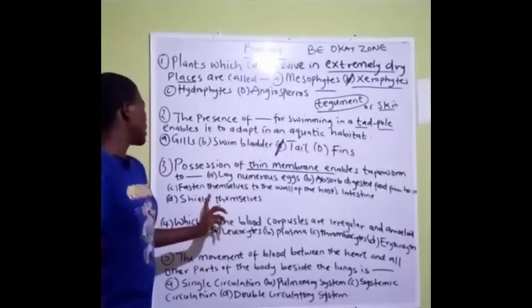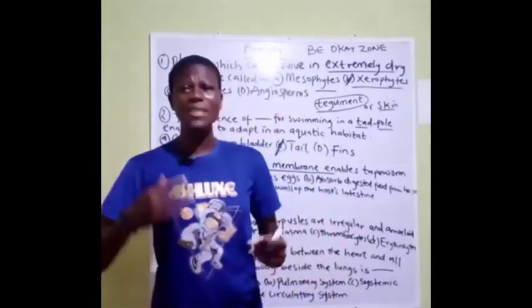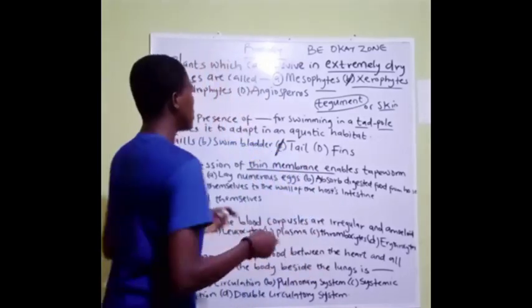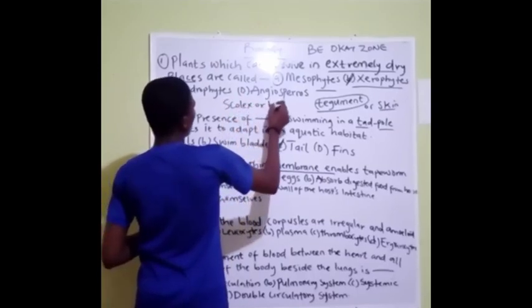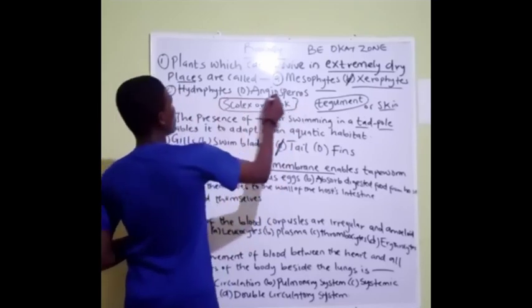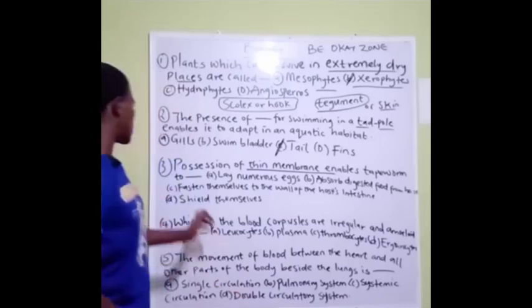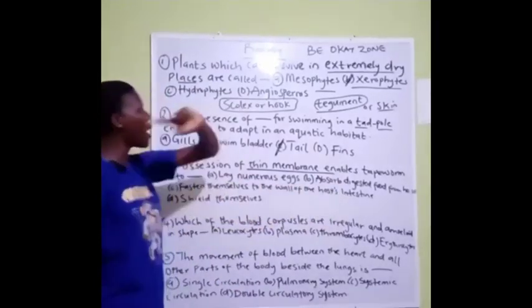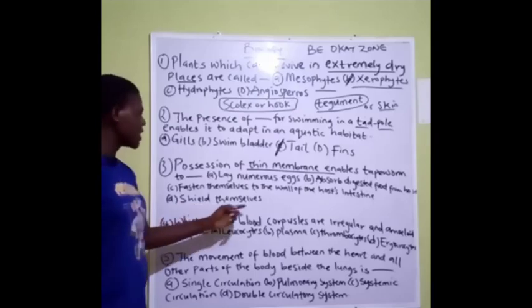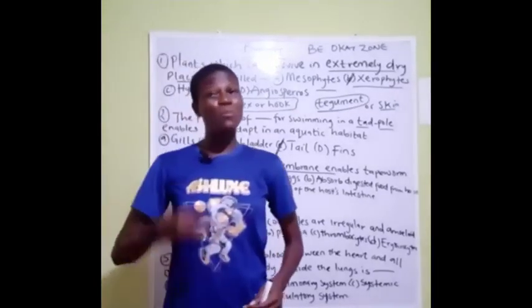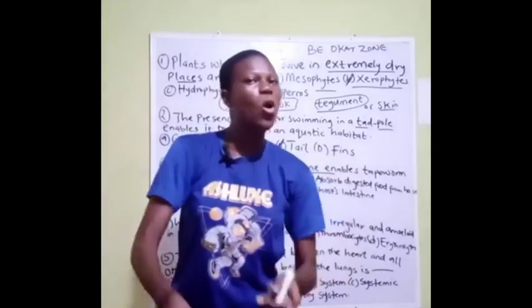So C, they fasten themselves to the wall of the host intestine. That is as a result of a certain adaptation they have, their scolex or hooks. They use this to attach themselves to the walls of their host. That is C, fastening themselves to the wall of the host intestine with the help of the scolex or the hooks. The next option says they shield themselves. Yes, tapeworms shield themselves by producing a substance that helps them protect themselves in their host intestine.